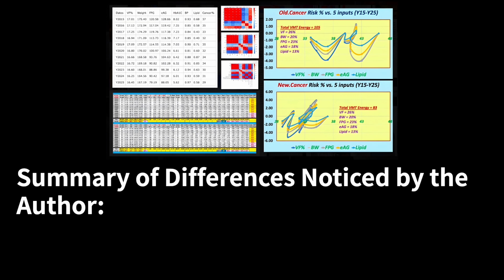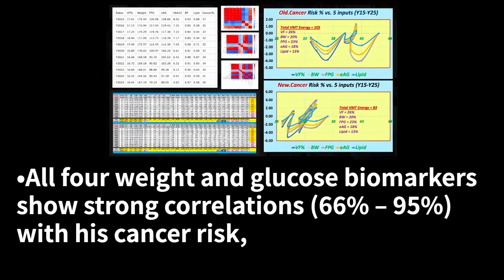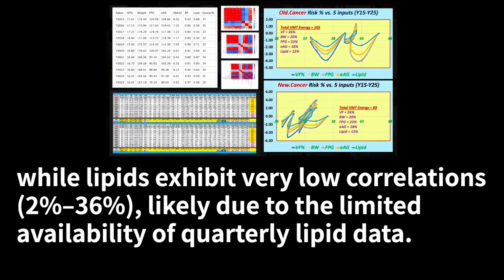Summary of differences noticed by the author. 1. Statistical correlations between 2 predicted cancer risk models. All 4 weight and glucose biomarkers show strong correlations from 66% to 95% with his cancer risk, while lipids exhibit very low correlations from 2% to 36%, likely due to the limited availability of quarterly lipid data.